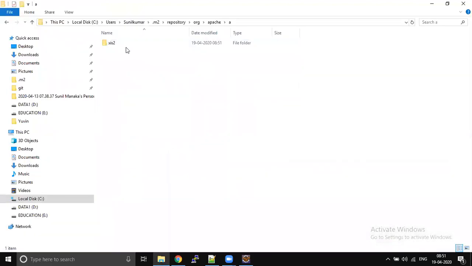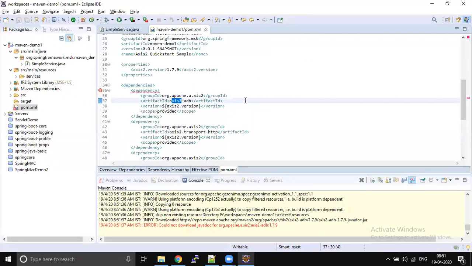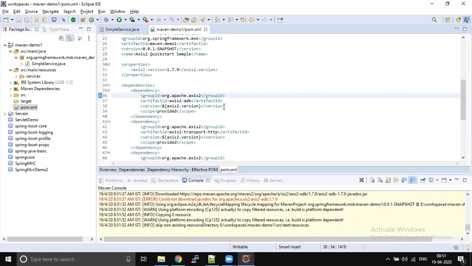Inside that, axis2 will be created. But this jar won't be available, right? Then we'll get an error in your pom.xml. So we have to be very, very careful while defining the dependencies. That's why don't type anything; do a copy paste. Whatever dependency you want, do a copy paste.